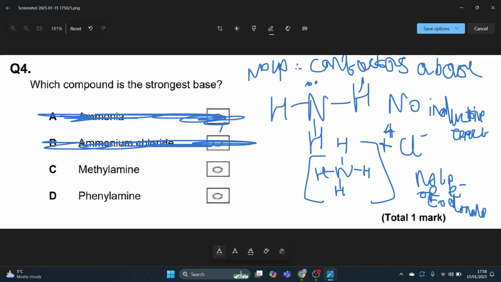And now I'm left with methylamine and phenylamine. Now if we draw these out, methylamine, I've got my amine, lone pair of electrons, CH3. Phenylamine, I've got my amine, lone pair of electrons, a phenyl group.